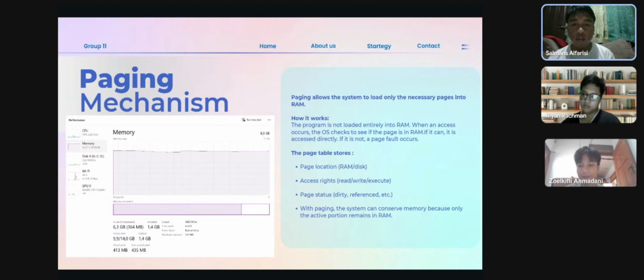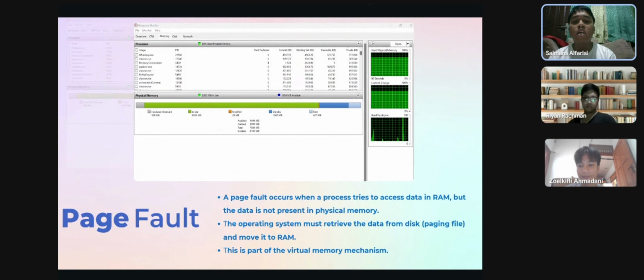Next, page fault. A page fault occurs when a process tries to access data in RAM, but the data is not present in physical memory. The operating system must retrieve the data from the paging file and move it into RAM. This is part of the virtual memory mechanism.